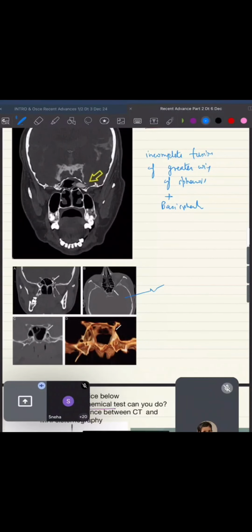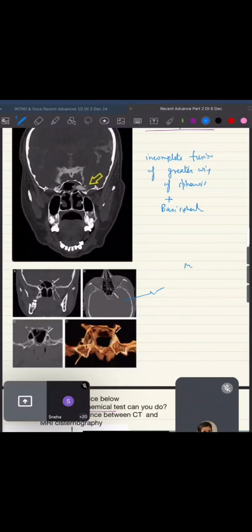Now, since the name came up, I'll take you down a small tangent for 2 minutes. Maxilla, mandible and sphenoid. These are the three bones. Please go through them. It's important. All three will be covered in the osteology section. And please go through the videos of these three things.